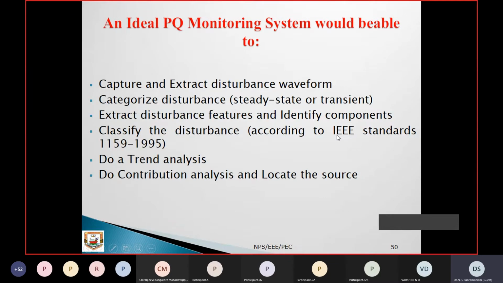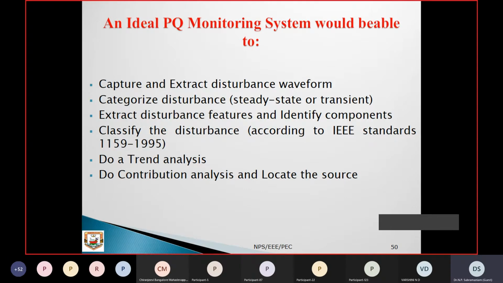Do a trend analysis. Based on the trend, what load patterns are in use, recent, past, and future, they can do the analysis and the contribution analysis and locate the sources, right? Where the disturbance occurs and what the causes of the disturbance are.